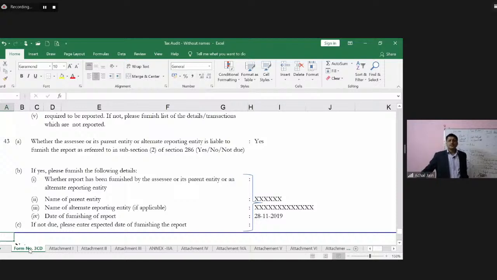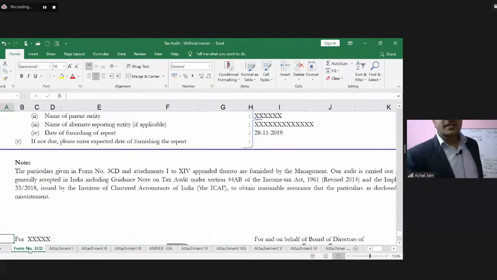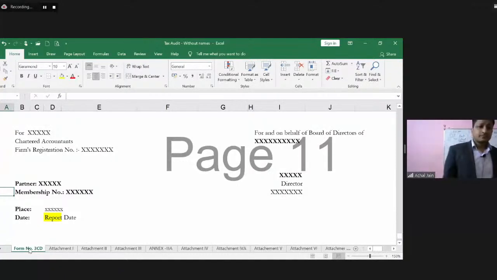Yeah. So the auditor just needs to review all of those documents first of all to assess the applicability, because if these are applicable and these are not reported as applicable, then this could be wrong on the part of the management. And of course, if the management has also considered this to be applicable, and all of these documents have been submitted, then the auditor can just verify all of those documents, and on the basis of the verification of the documents, auditor will be able to comment as to what all information has been captured over here. Yeah. Then this Form 3CD will be required to be signed off.